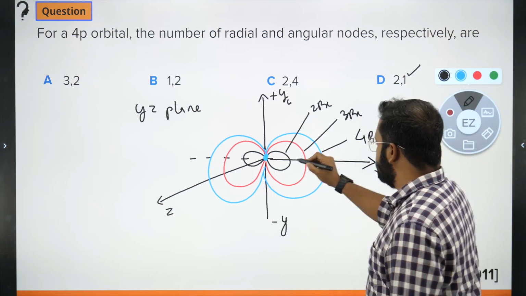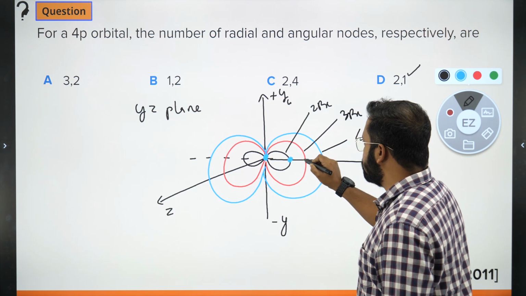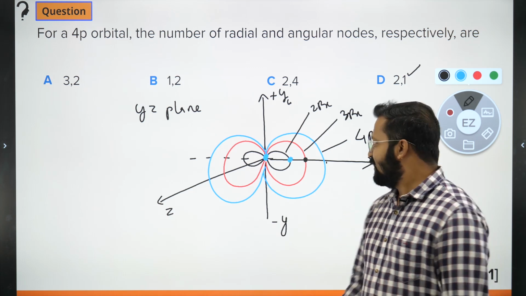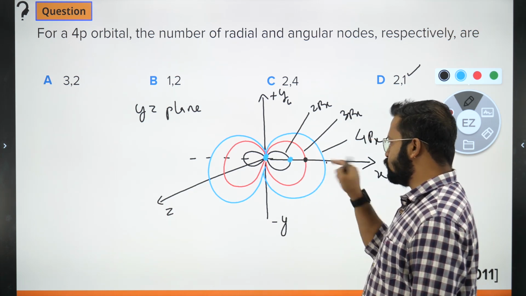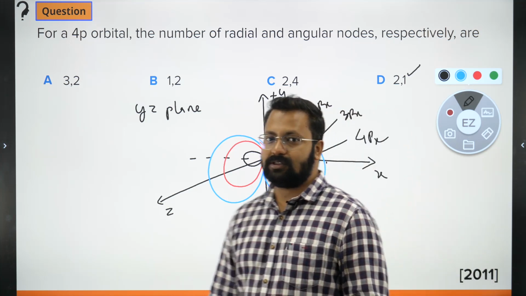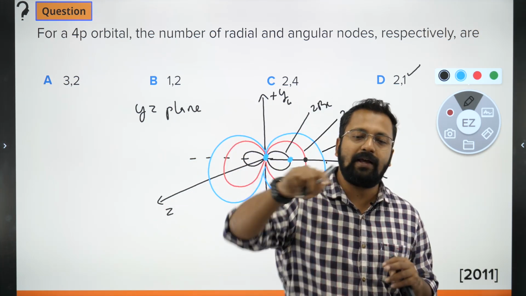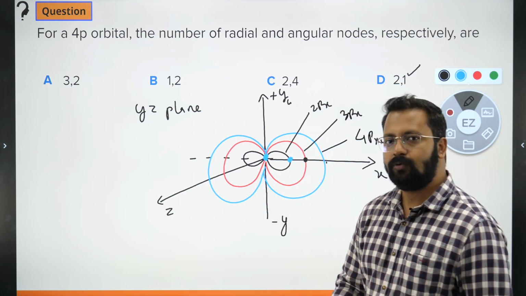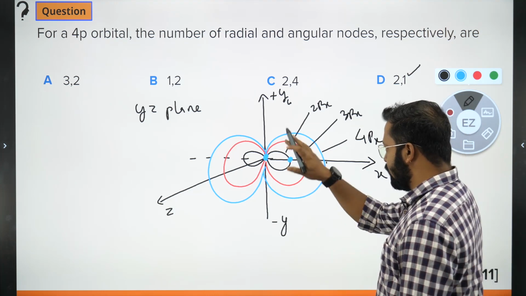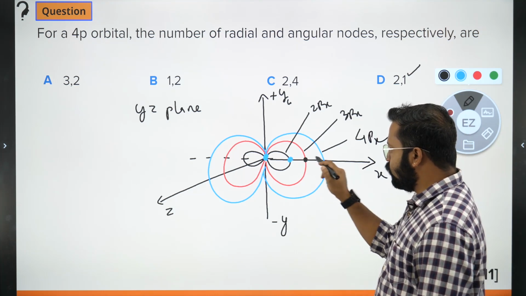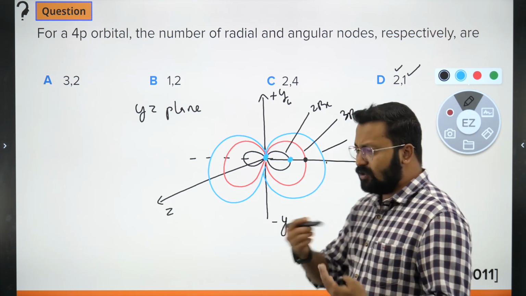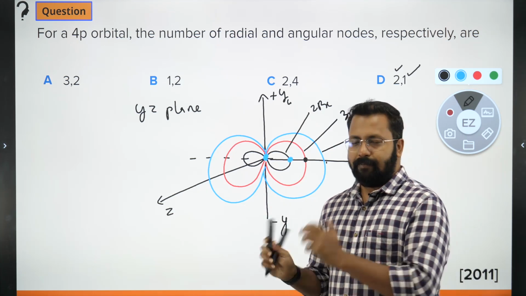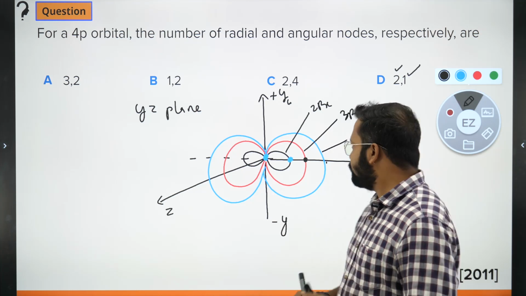I have to cross this one, I have to cross this one so as to reach this point, isn't it? So how many surfaces am I crossing? I'm crossing 2 surfaces moving along the radial path. So this gives us the number of radial nodes as equal to 2. Okay, radial nodes are located at the boundary surfaces. So there are 2 radial nodes. The right answer will be 2. So either you do it diagrammatically or you do it mathematically, वो आपके ऊपर depend करता है. ठीक है?